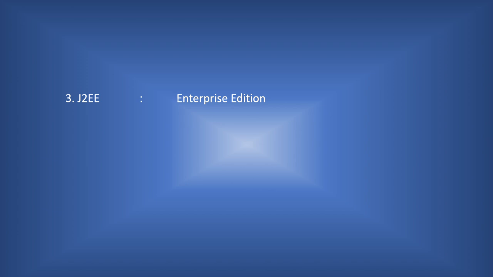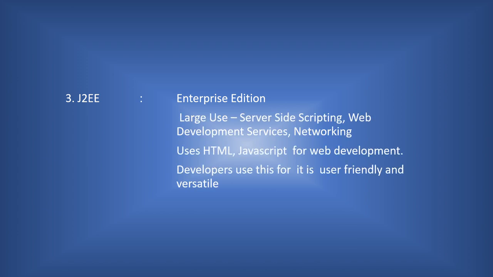Then comes the third version, J2EE, the enterprise edition. It has very large use and it is used for server-side scripting, for web development services and for networking, and it uses JavaScript as well as HTML for web development. Developers use it because it is user-friendly and versatile. That's about the versions J2SE, J2ME and J2EE.